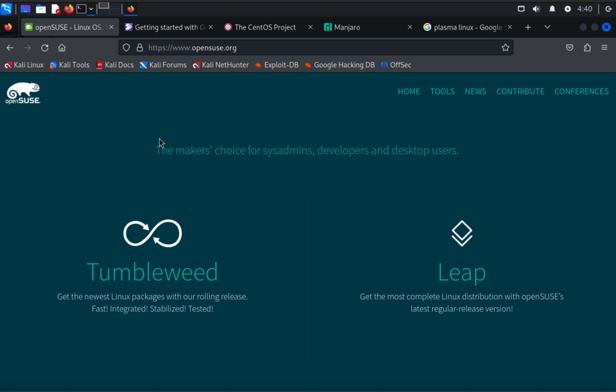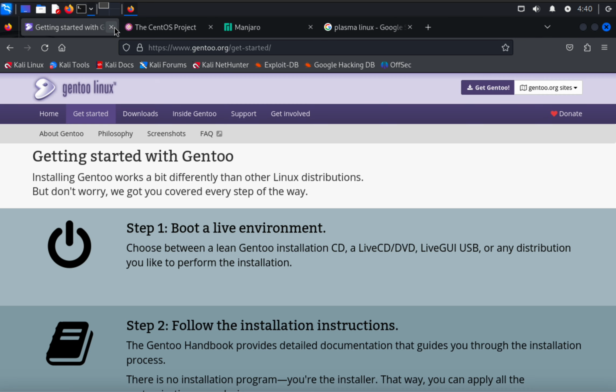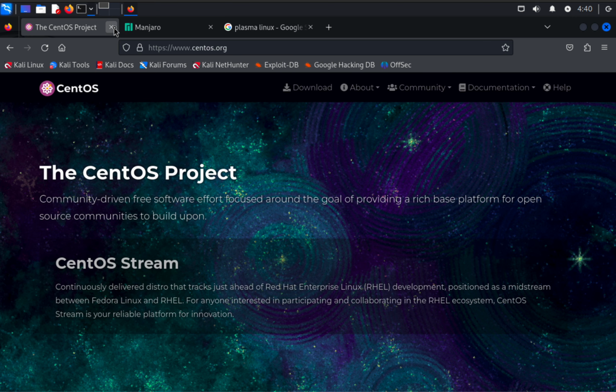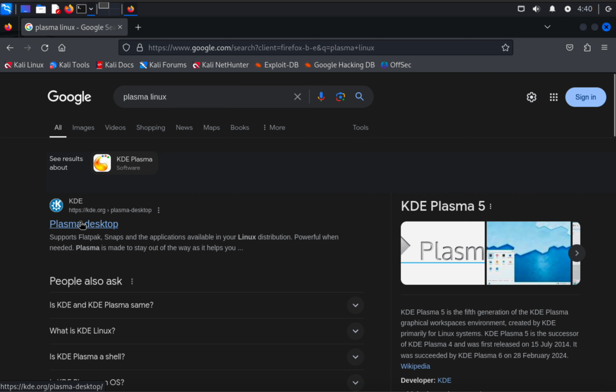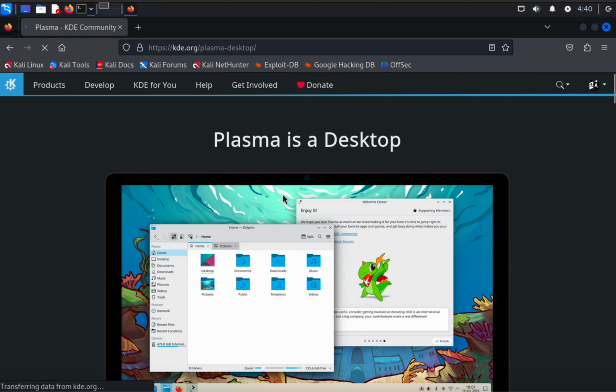Then we also have open source Gentoo Linux, CentOS, Manjaro, and Plasma, which is also called KDE. So that's how the Linux distributions exist worldwide.